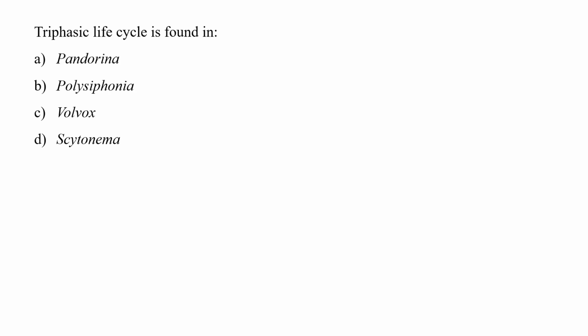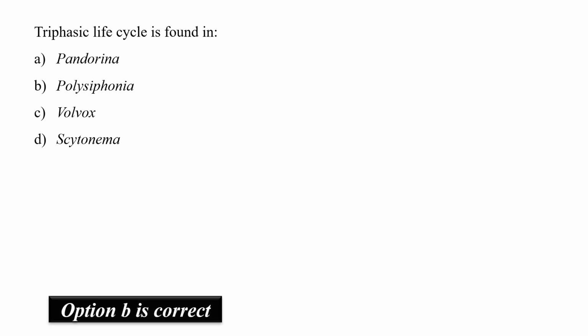So next question is, triphasic life cycle is found in. Four options are given. So what is a triphasic life cycle? It is a life cycle which consists of 3 generations or 3 phases. So out of the options, Polysiphonia is the correct option. It is a genus of filamentous red algae and is a dioecious plant. The male gametophytic plants and the female gametophytic plants are distinct. Its life cycle consists of 3 phases: gametophytic phase, carposporophyte phase, and tetrasporophyte phase. So the correct option will be option number B, Polysiphonia.